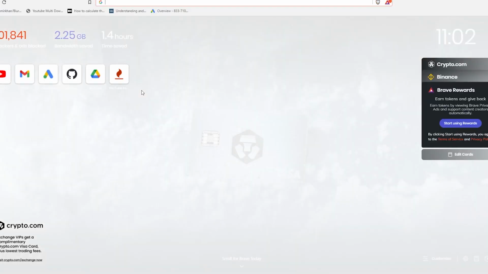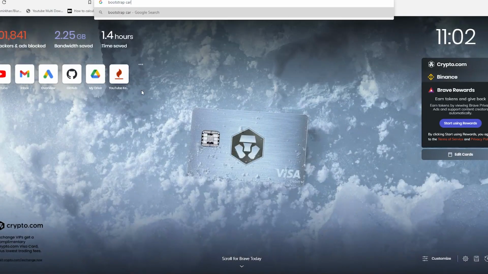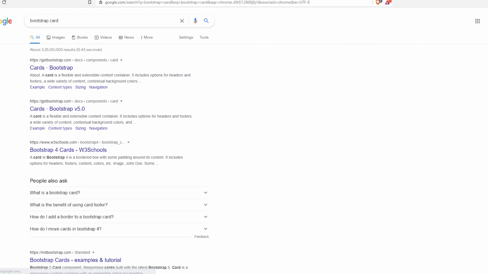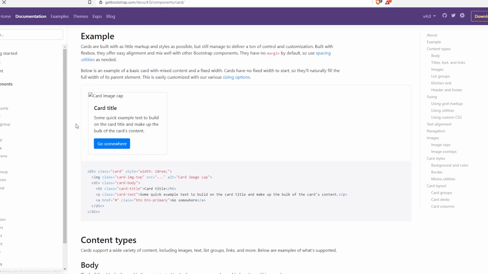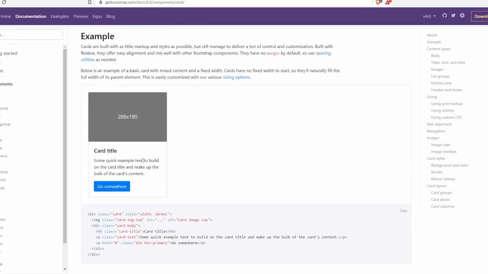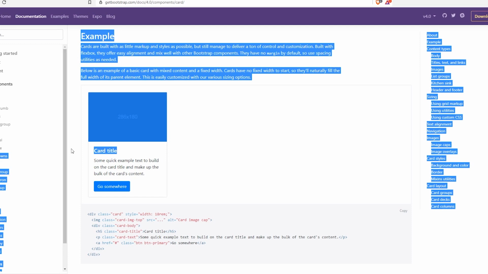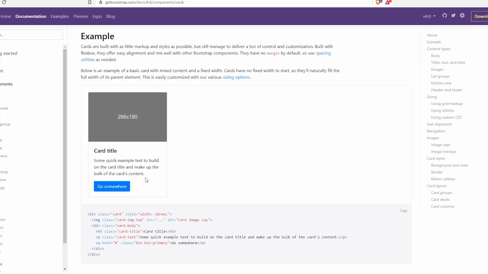So the way I do it is I'll say Bootstrap and I'll say card, because I require cards. So you have to know the orientation of everything. Okay, so this is a simple card. The way our API is going to look is we will have the image of the characters over here. Card title I think will hold the name, and here we can mention, let's say, the information.